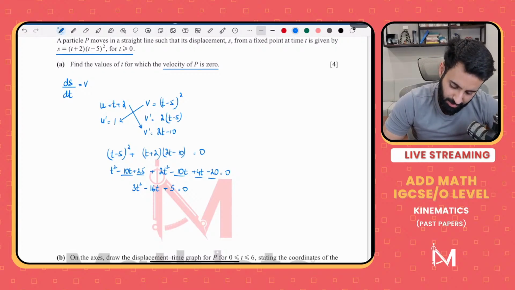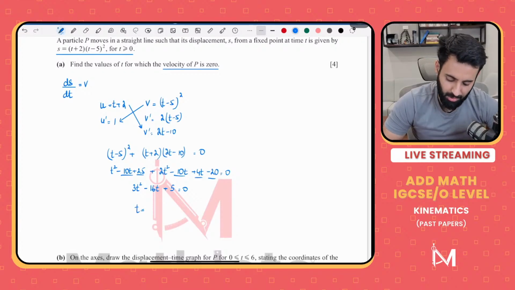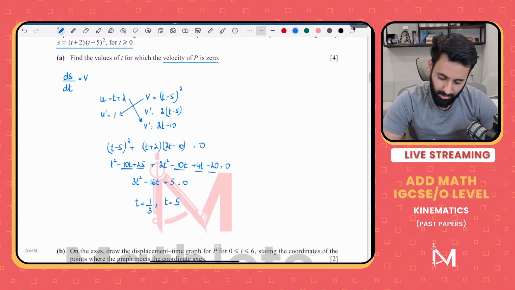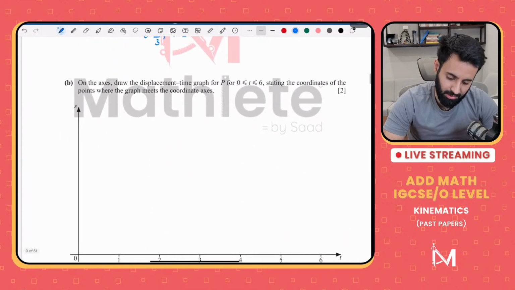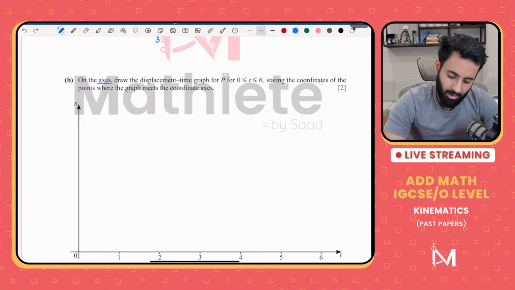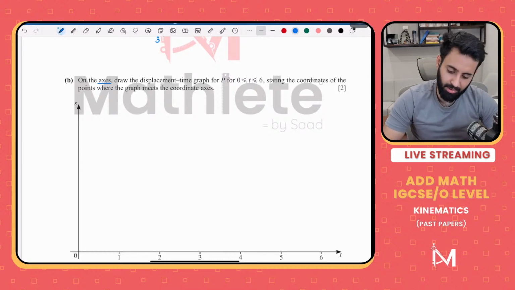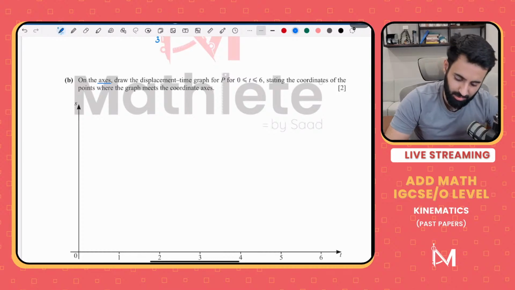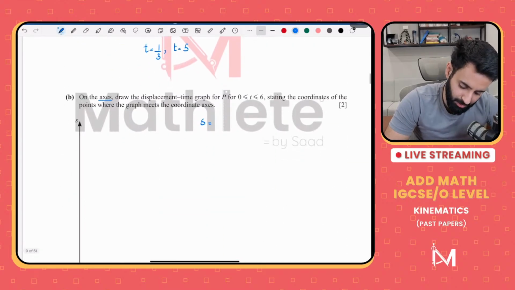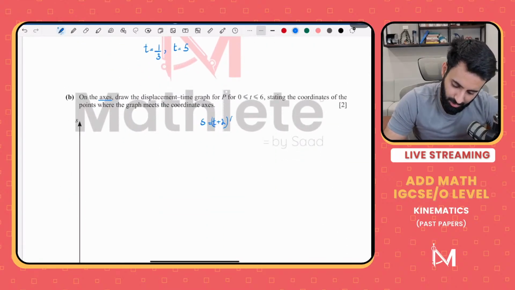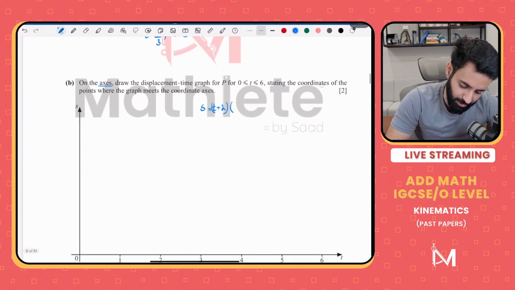Now, when we set it equal to 0 and we solve, I'm going to skip the solve part where you solve a quadratic equation and just write down the answer directly. So we have t is equal to 1/3 and t is equal to 5. Okay. Now, on the axes, draw the displacement-time graph for P for 0 to 6, stating the coordinates of the point where the graph meets the coordinate axes. Now, s is equal to t plus 2 into t minus 5, the whole thing squared.